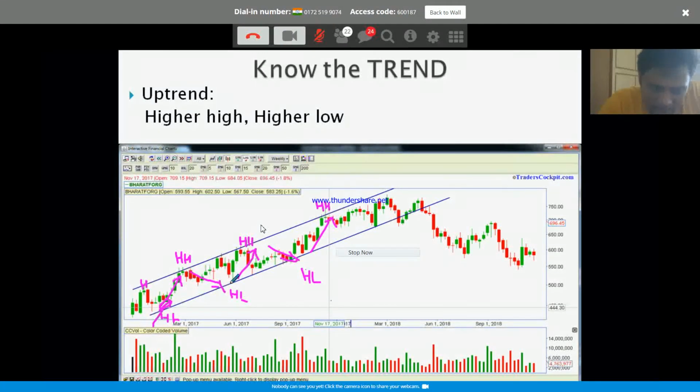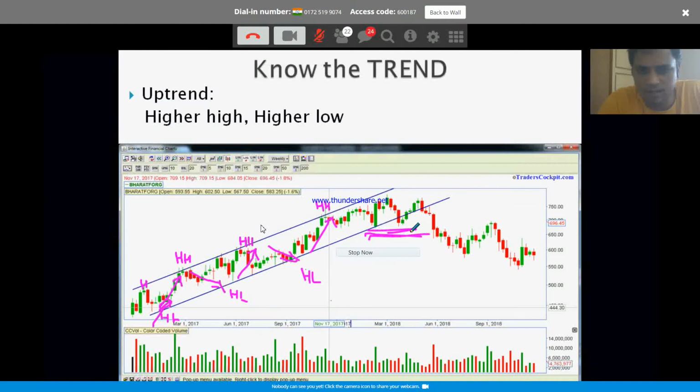As long as this trend line is respected, you could stay in the trade. Whether it can be 5-minute chart, 15-minute chart, doesn't matter, right? The moment the trend is broken, something has changed in the market, you are getting a bearish signal, the trend is broken, right? You look for an exit.